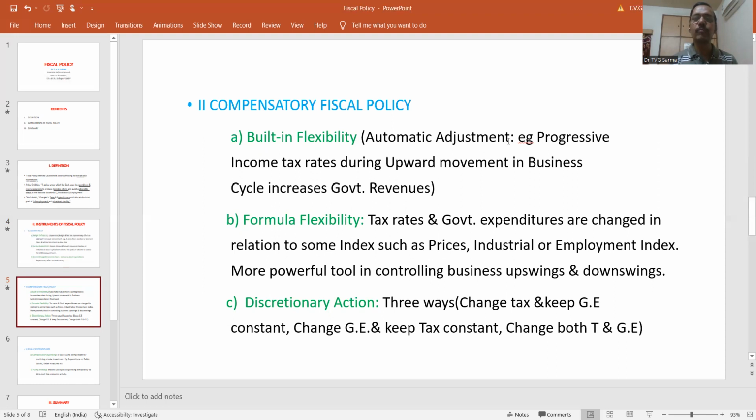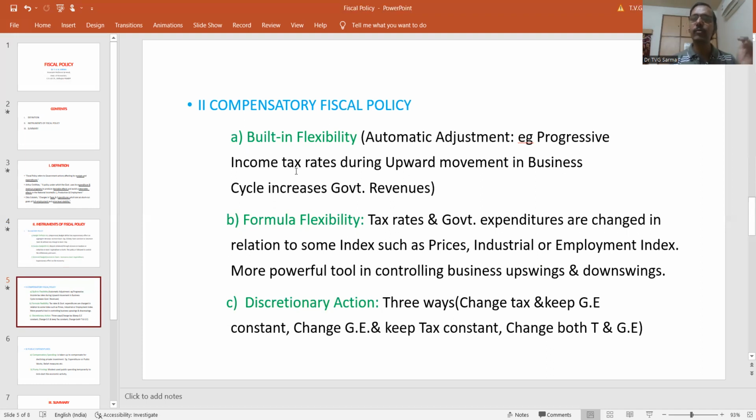introduced so that automatically it leads to variation in government expenditure and variation in tax revenues. Such an automatic adjustment, which is given within the budget itself, is known as built-in flexibility. For example, the income tax rates, which are called progressive income tax rates. Like, for example, lower income group 10%, middle income group 20%, higher income group 30%.